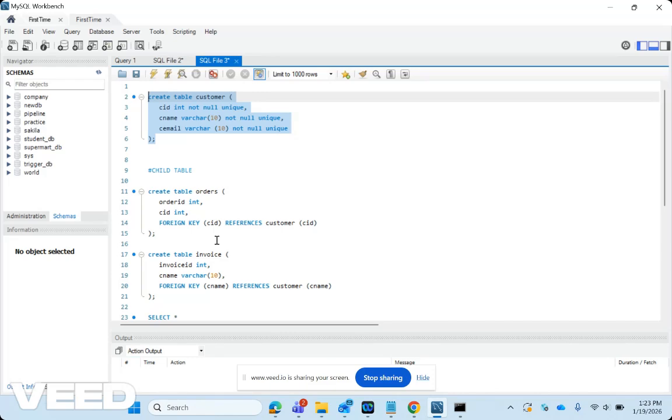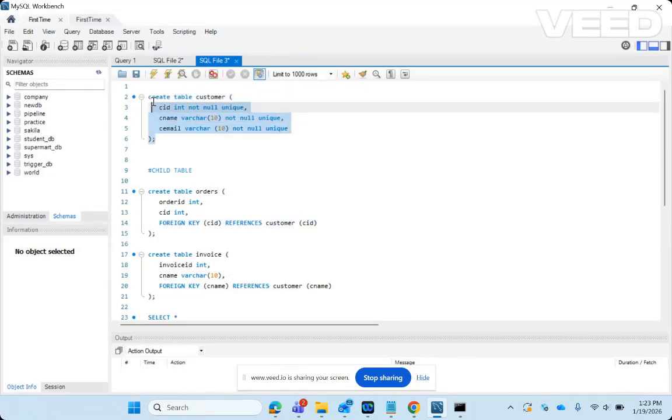Now in future there can be 100 child tables, and each of them can refer to this table by a column of their own choice. This causes relationship mismatch, which means each of the child tables is referring to the parent table by a separate column, since this parent table has no identity.